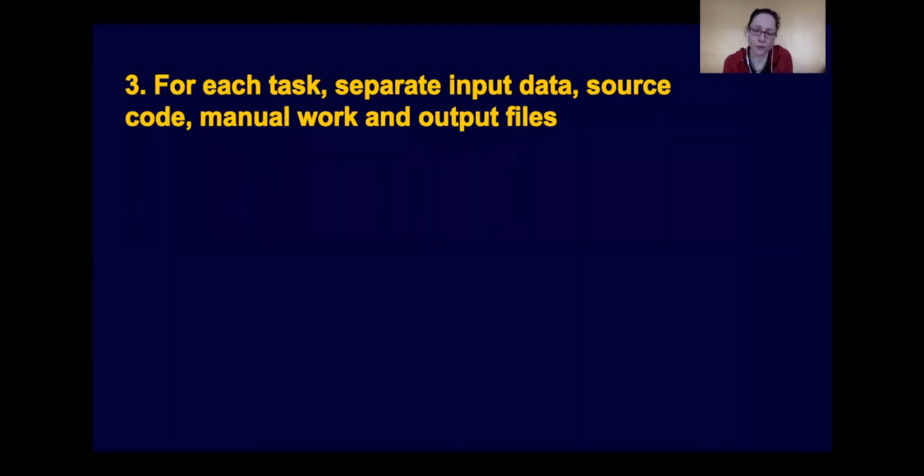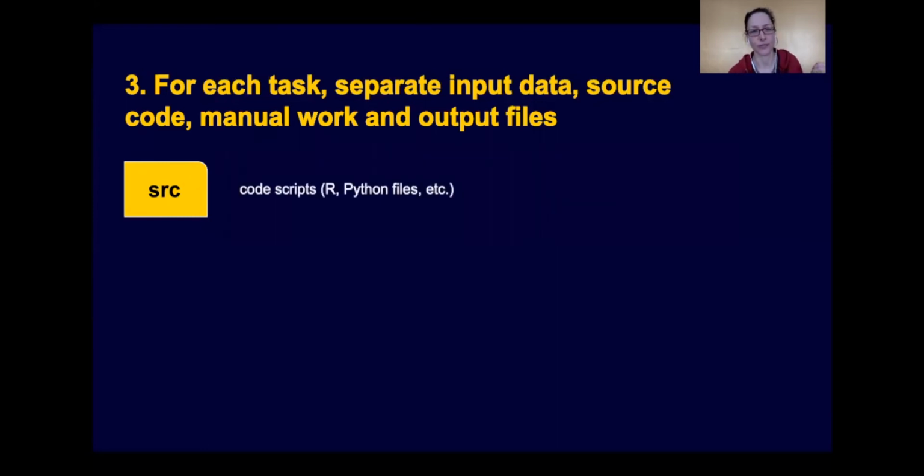Next, for each task, we also want to separate the different parts that make up the task. So in this case, we want to separate our input data from our source code, from the work that we do manually, and from the output files that we are creating in this task. What we're going to do is for each task in its own directory, we're going to create more directories within that task directory. So one directory we can call source, for example, SRC, and that is where we will put all of our code scripts. So these can be your R files or your Python files and any other source scripts that you may be using to process your data.